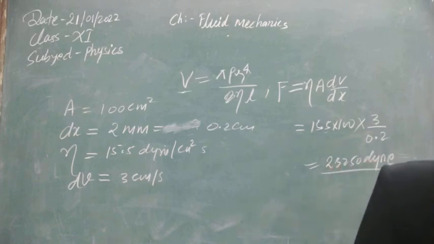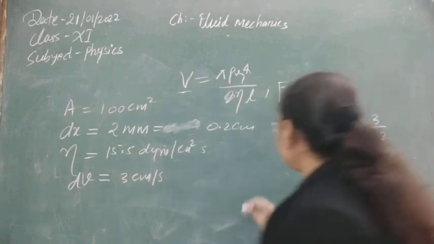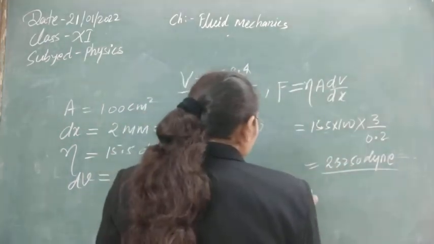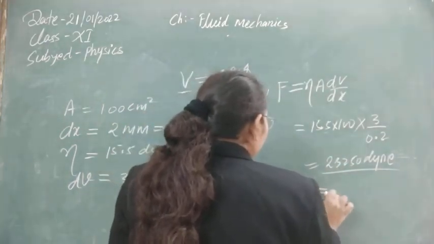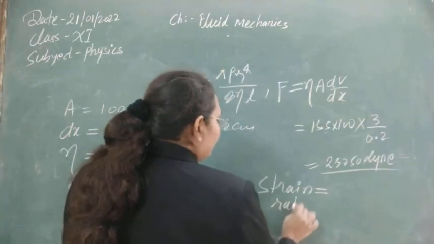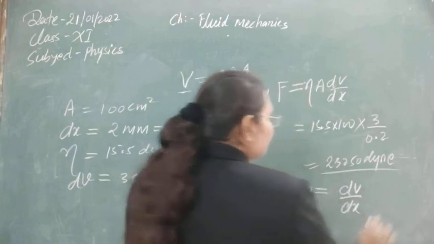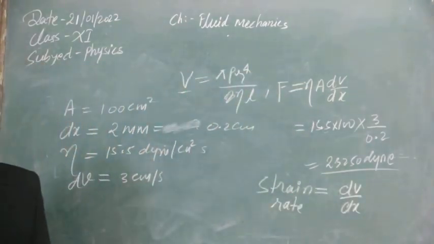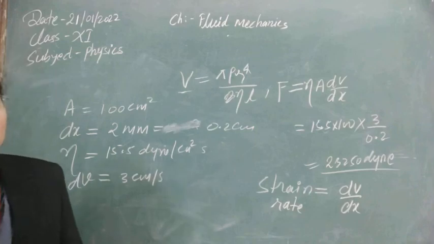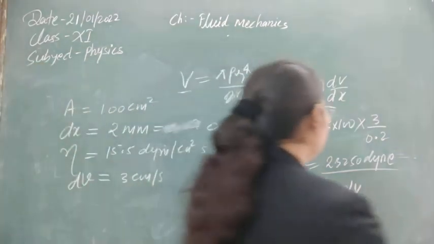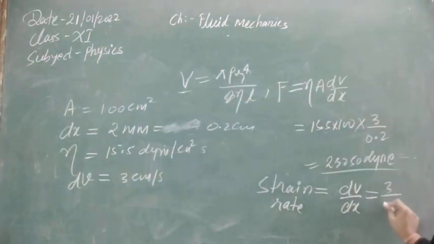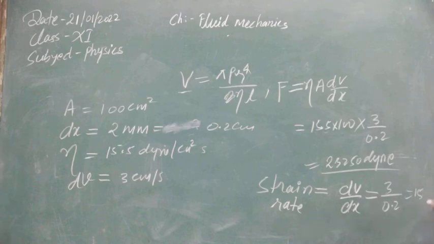Next question is the strain rate. Strain rate is the rate of change of strain, and that is equal to dV by dx. This is the rate of change of velocity with distance. So it is equal to 3 by 0.2, which is obviously equal to 15 per second.